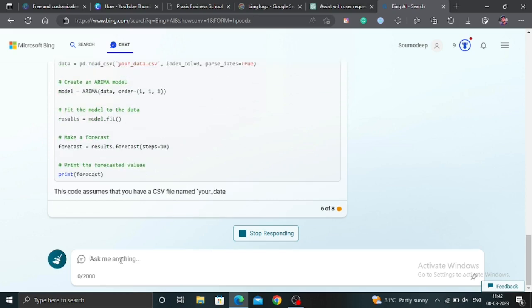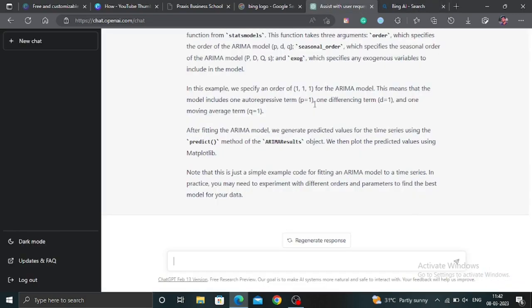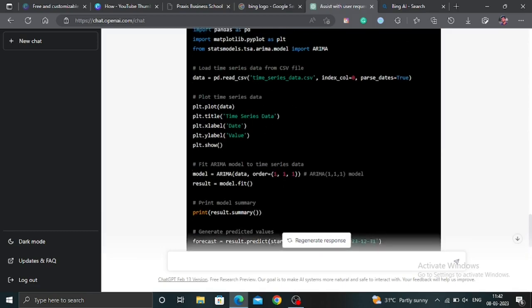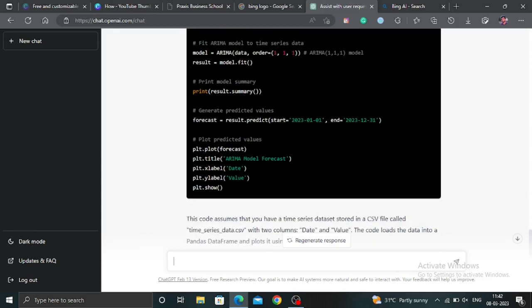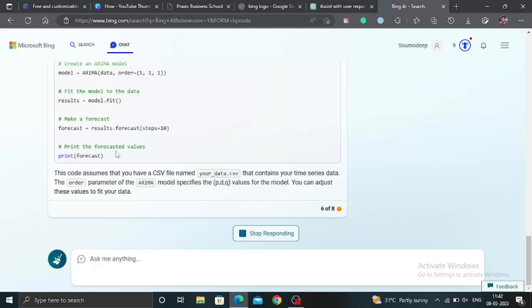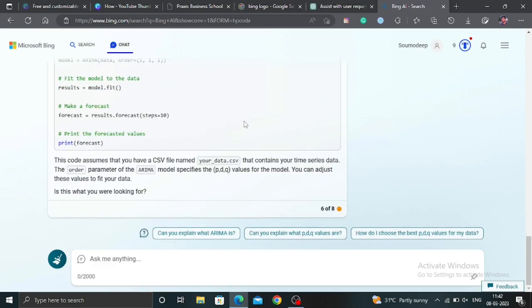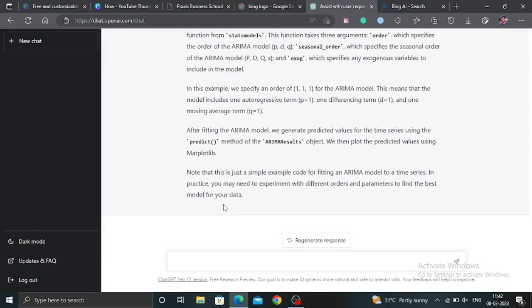There's one thing I must say, that ChatGPT gives us a better answer. Now why? It covers loading the data set, creating basic visualizations of the time series data, date and value, then plotting predicted values, forecast, and printing a result summary, whereas Bing just gives us something very simple, nothing much. So in such a case, I think ChatGPT's answer is far better than Bing's in terms of technical answers.